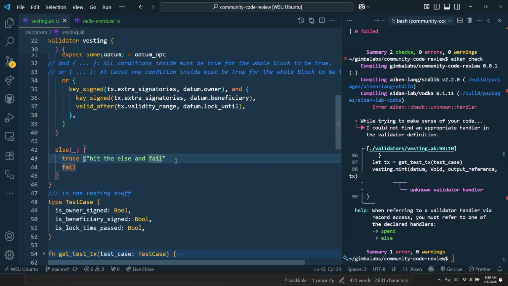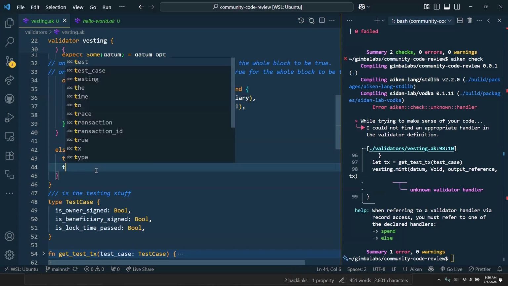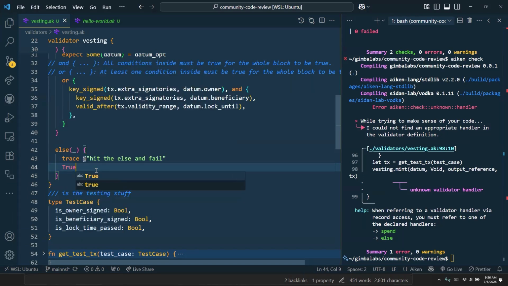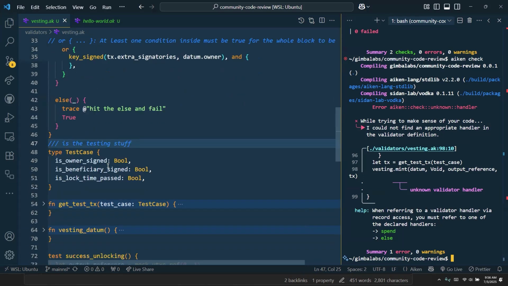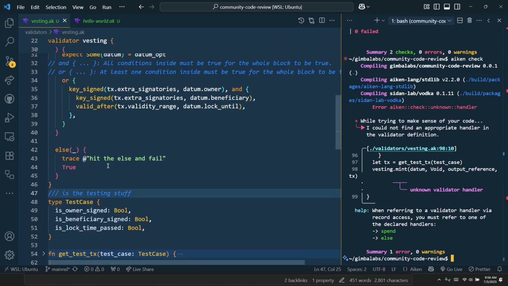If we did else true, then that mint should not fail at this same line, because it'll pass no matter what purpose you put there. It should just pass. You're right. Let's try something. Let's do it. What do you think is going to happen? I think it's going to hit the else, we'll get the trace, and it will be a green success.